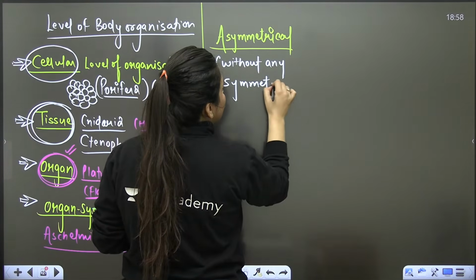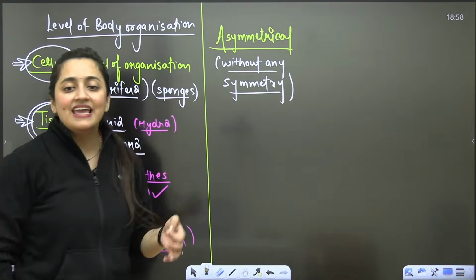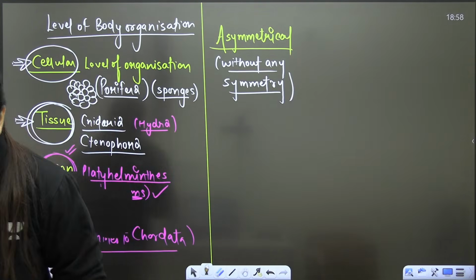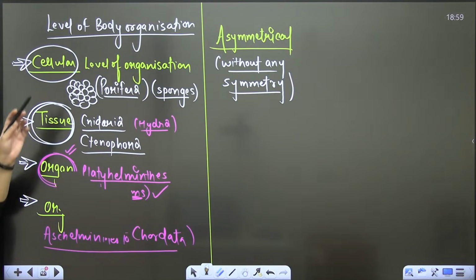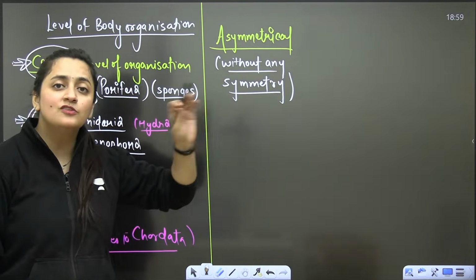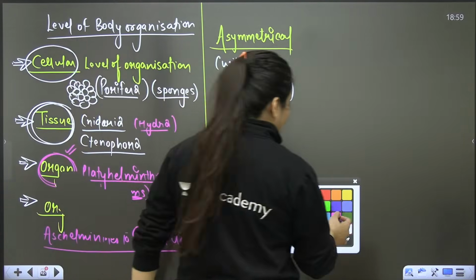Can you quote any example here? I'm saying some organisms are asymmetrical. Any plane passing through the center cannot divide this body into equal halves.